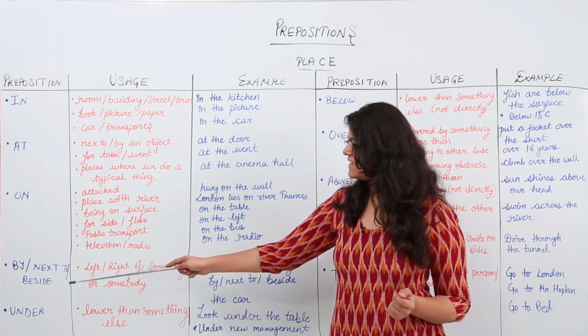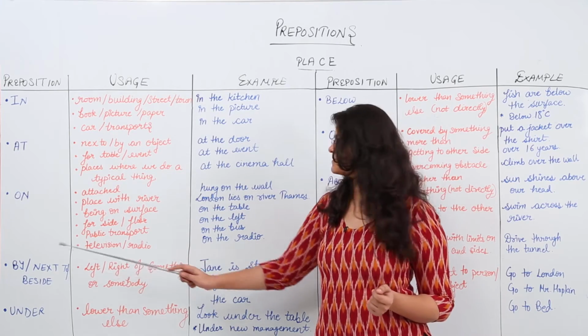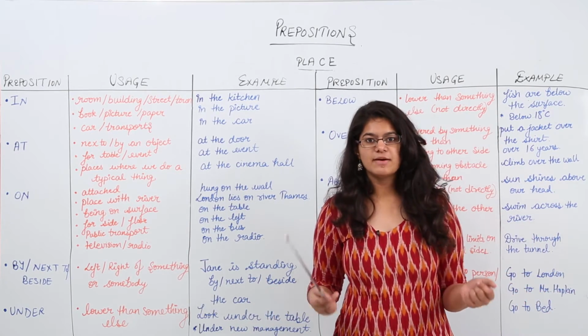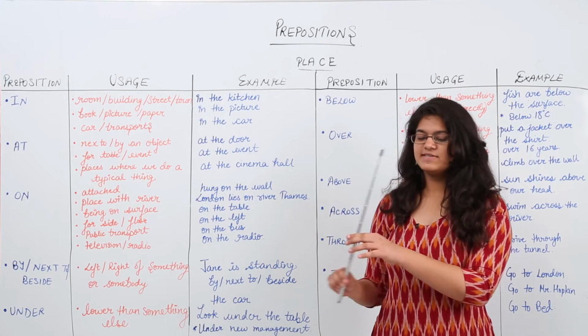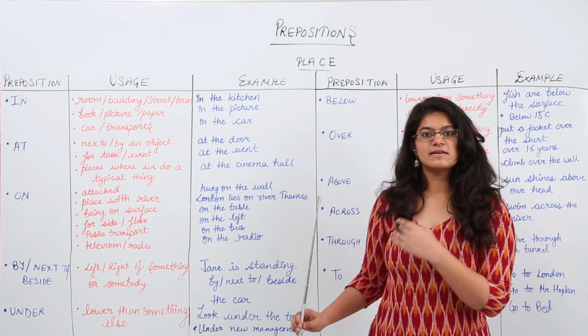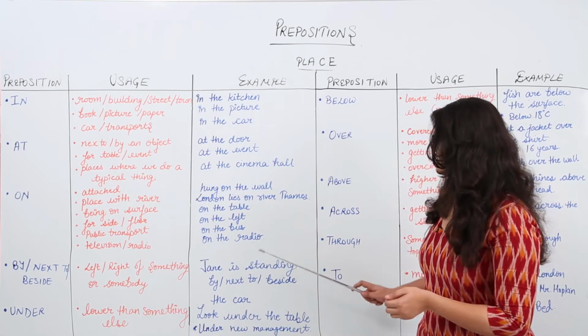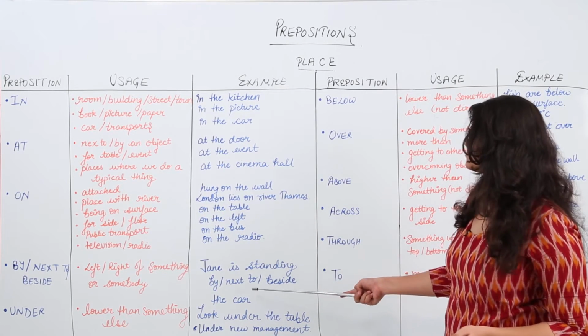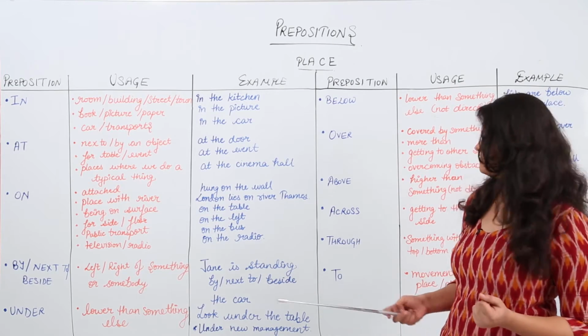Next we have by, next to or beside, which is either left or right of something or some person. Like if I keep this stick here, this stick is kept next to me. Similarly, Jane is standing by or next to or beside the car.